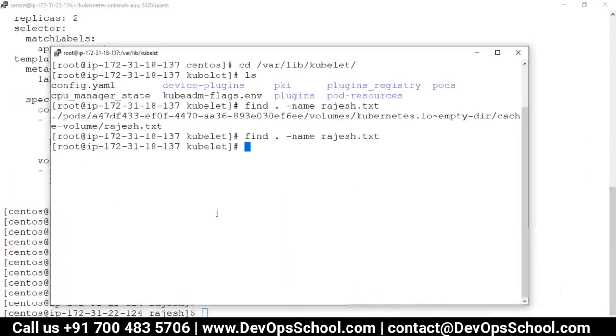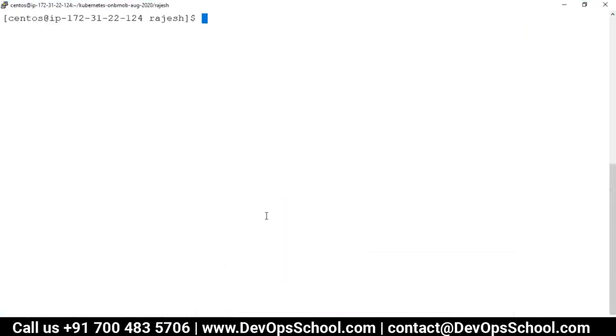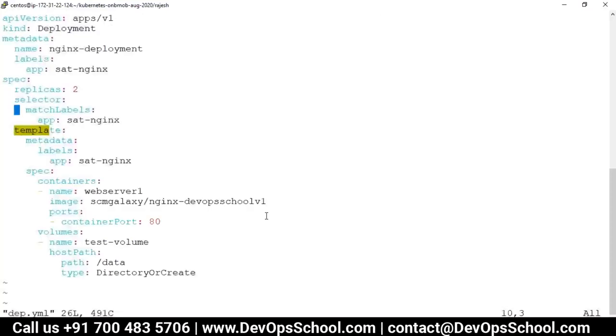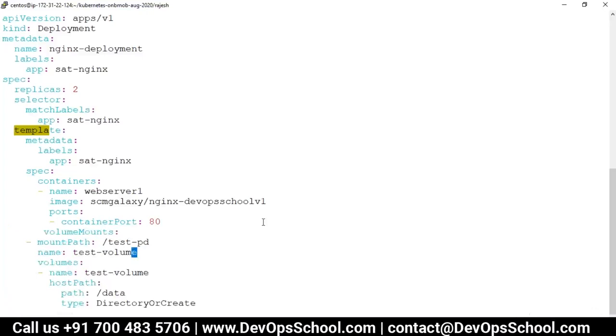Clear the screen. vi dep, here under the image and port, containers.